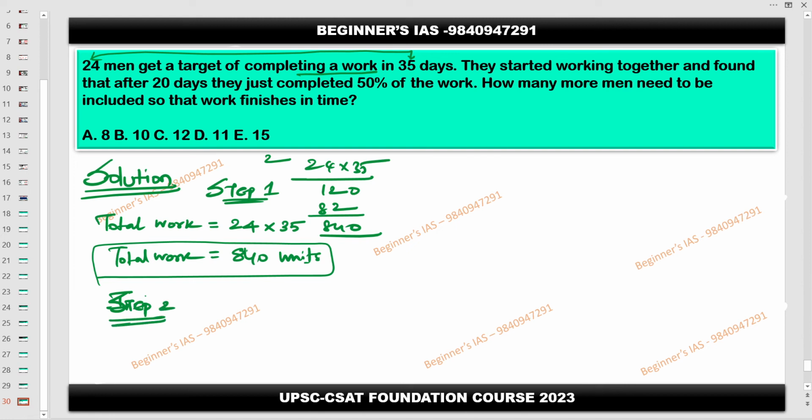Step number 2 is that after 20 days only they are finding out. Therefore in 20 days how much of the work has been completed, that is the thing here. How many men are working for those 20 days? 24 men are working for 20 days.